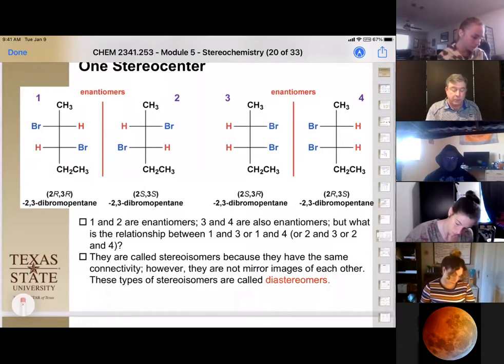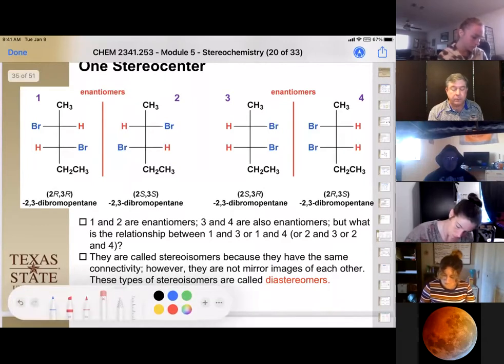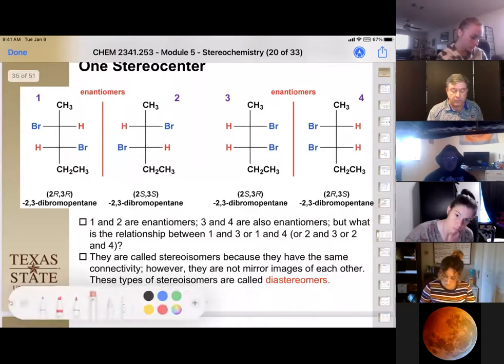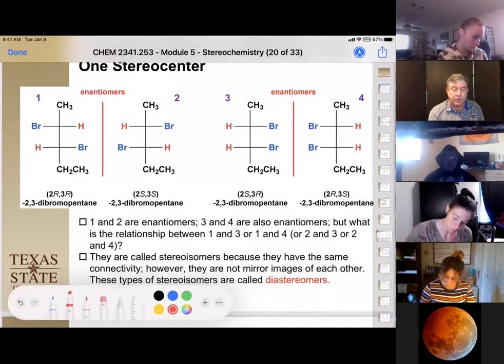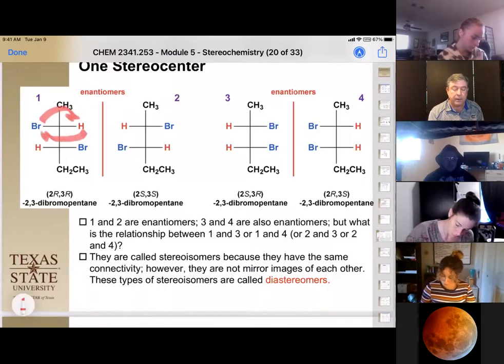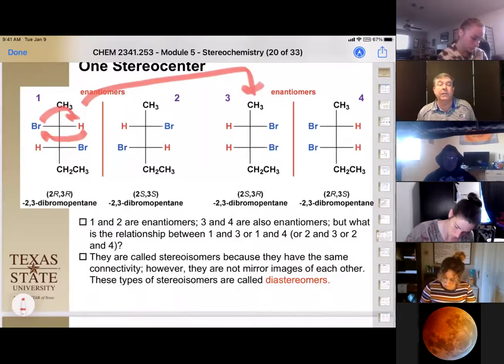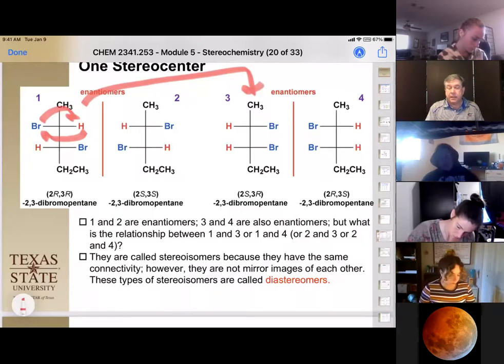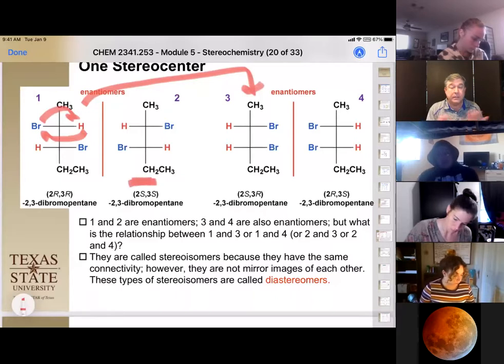We start with our original and swap two of the groups. We swap this bromine and this hydrogen right here, and that gives us our first enantiomer of the other set. Notice that if we swap those two, it is not the mirror image of this one, so it's completely different.